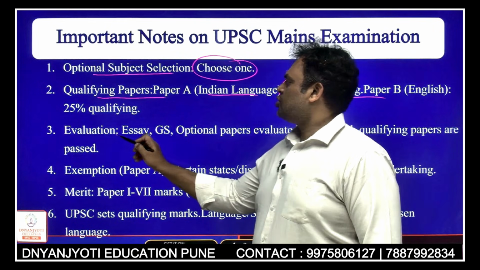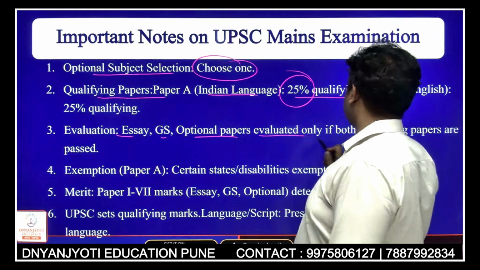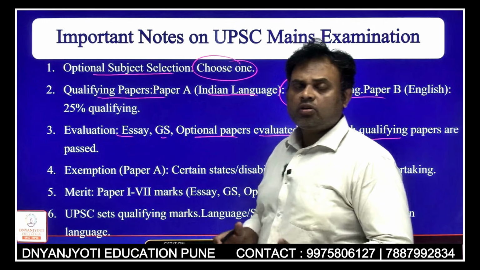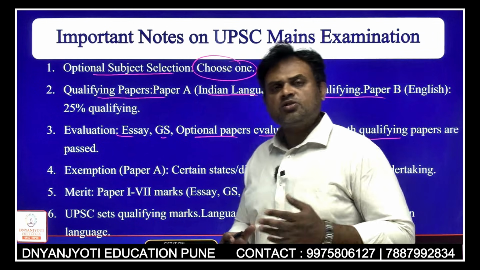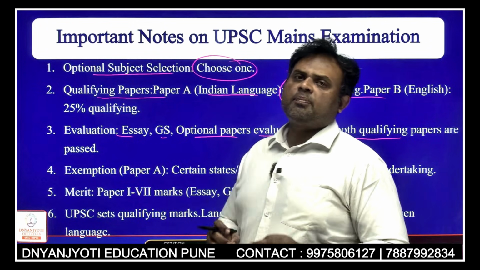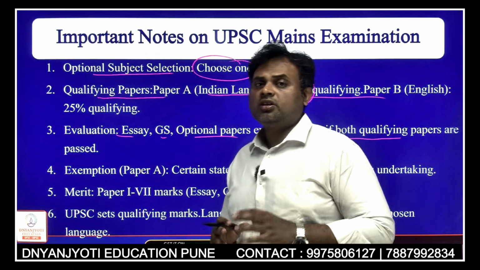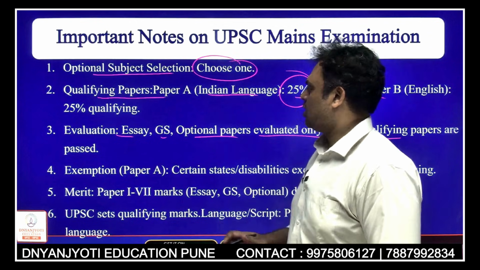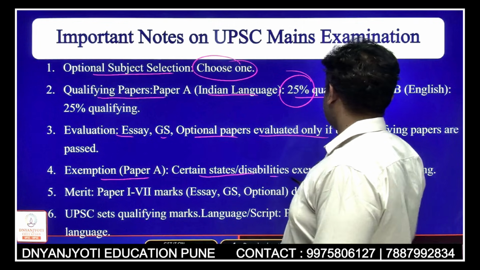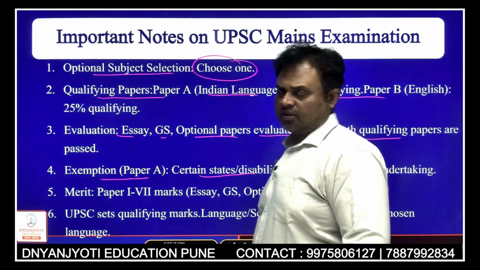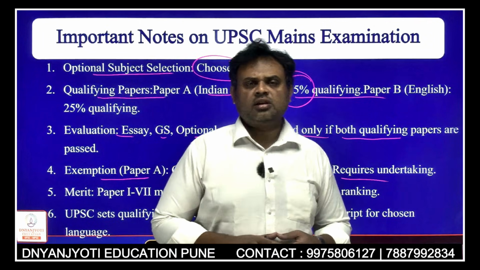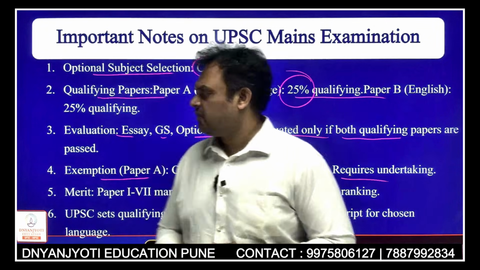Then evaluation of essay, GS and optional papers will be done only if both the qualifying papers are cleared. If you do not qualify, definitely you get your result as not qualified for the mains examination, because you have not got the minimum required marks in your language. Okay, paper A, that is the regional language, is exempted for certain states, disabilities and needs an undertaking, because a few states in the northeast are exempted from it, but most of the people definitely need to go for this paper.